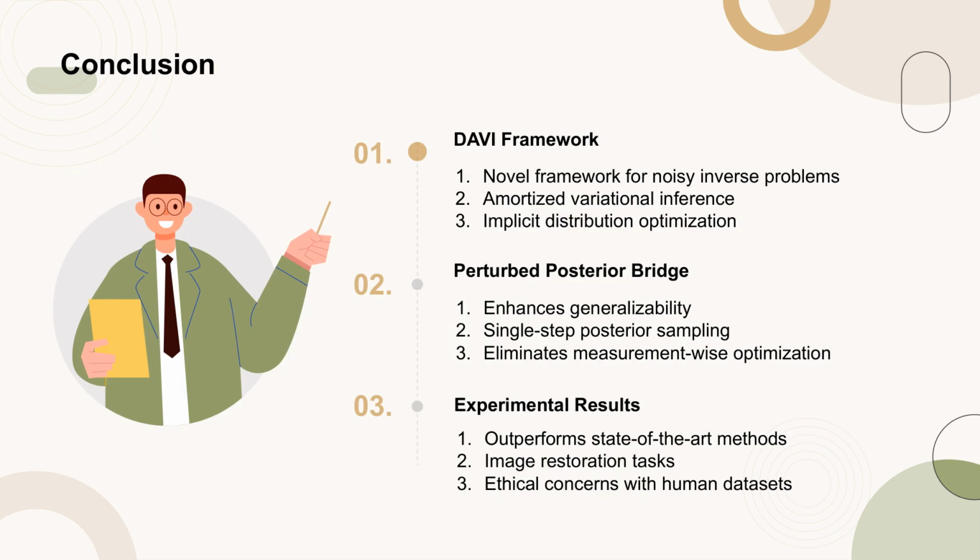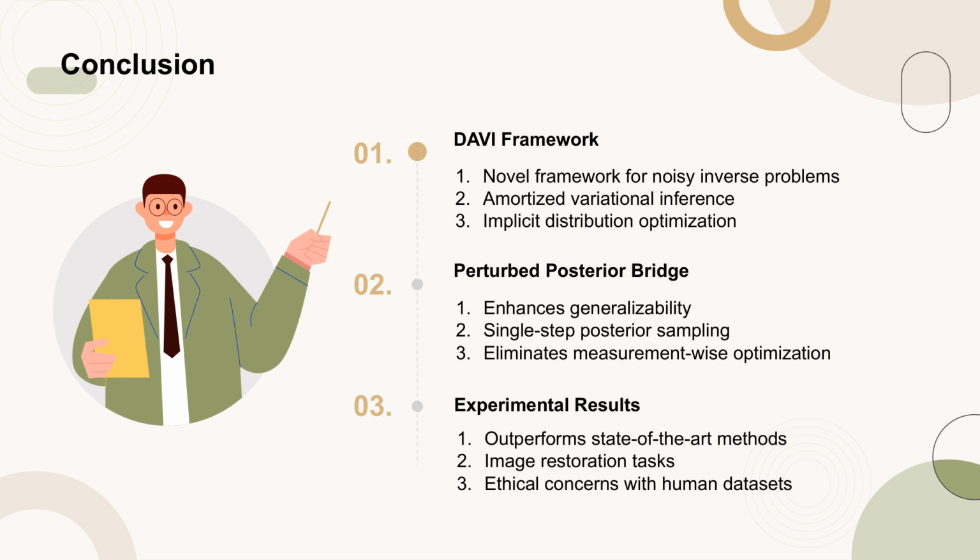In this paper, the authors introduced the Diffusion prior-based Amortized Variational Inference (DAVI) framework, which is designed to address noisy inverse problems through amortized variational inference. This framework optimizes an implicit distribution parameterized by a neural network, aiming to minimize the KL divergence between this implicit distribution and the true posterior. This optimization enables efficient single-step posterior sampling without the need for measurement-wise optimization.